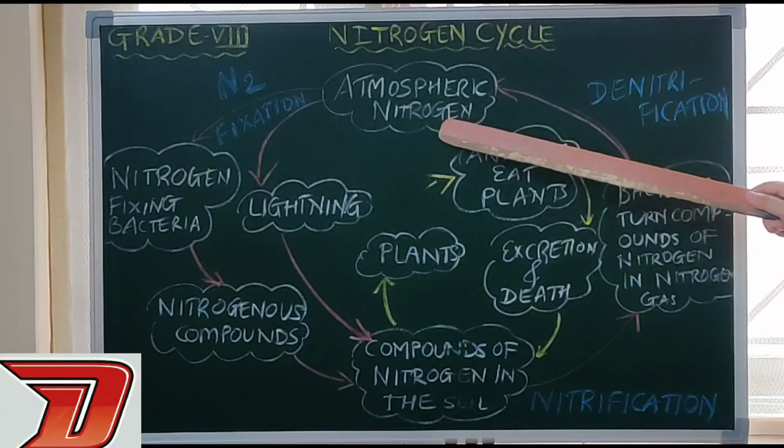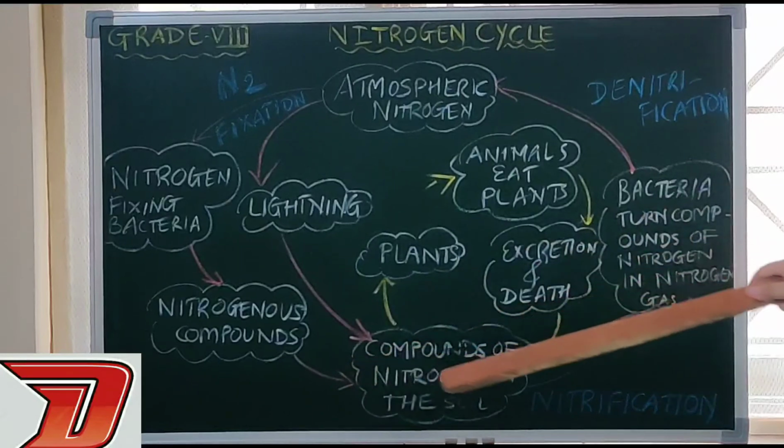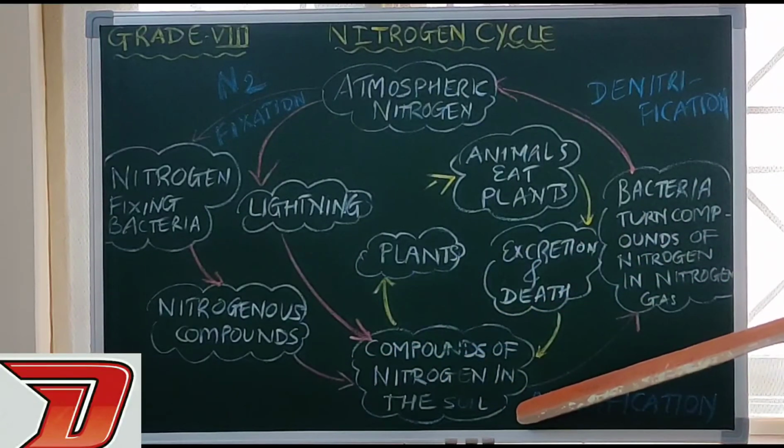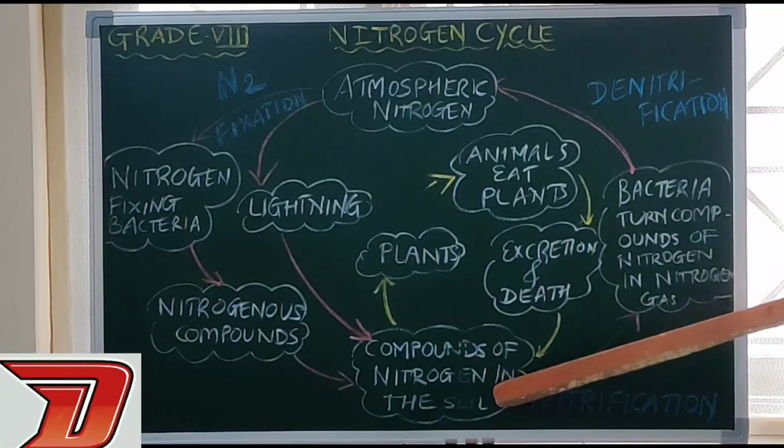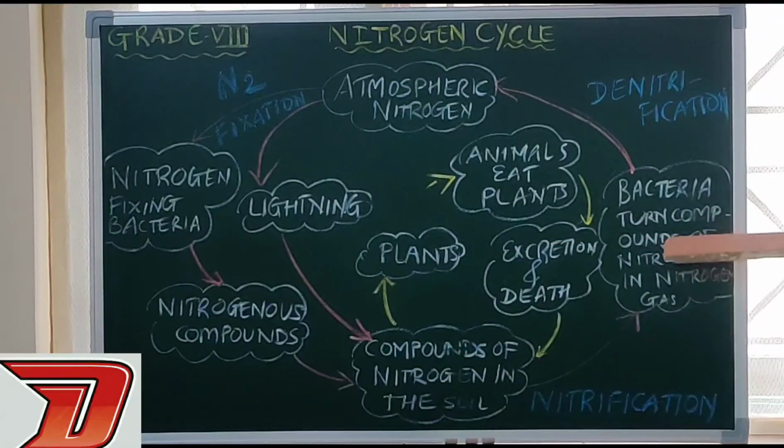Through that, atmospheric nitrogen gets converted into nitrogenous compounds and reaches the soil. Some quantity will be used by the plants. The unused quantity will go back to the atmosphere by some bacteria, also known as denitrifying bacteria, which convert these nitrogenous compounds into nitrogen gas.